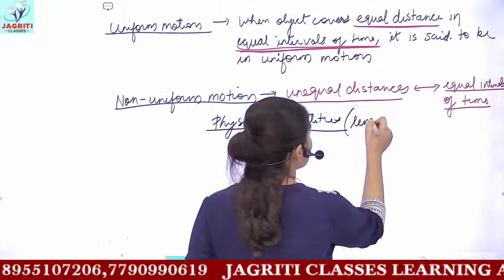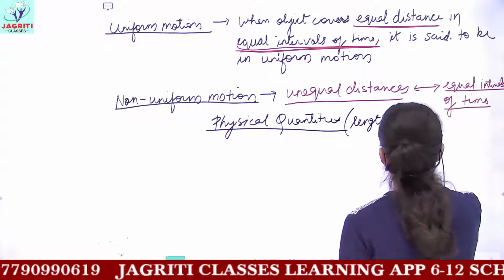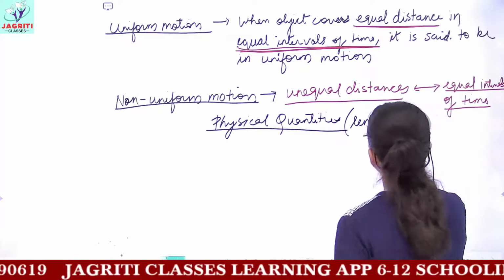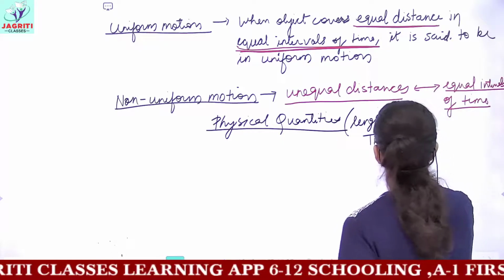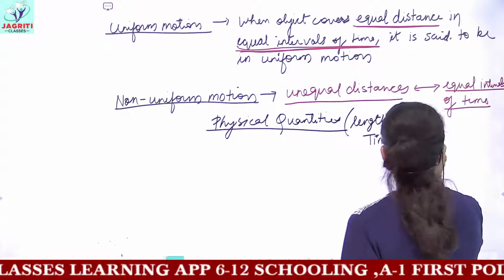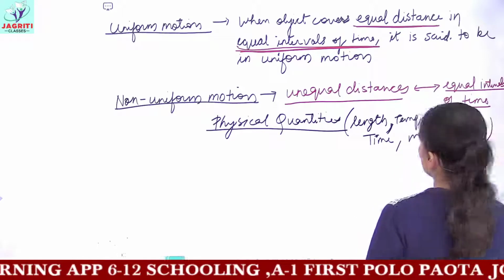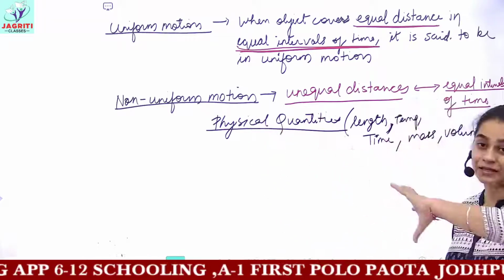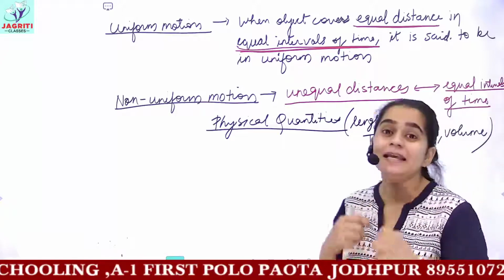Examples of physical quantities would be length, then temperature, then time, then volume, or mass. These all are physical quantities. So physical quantities means all those quantities which can be measured.